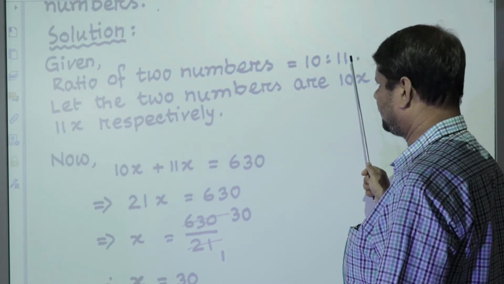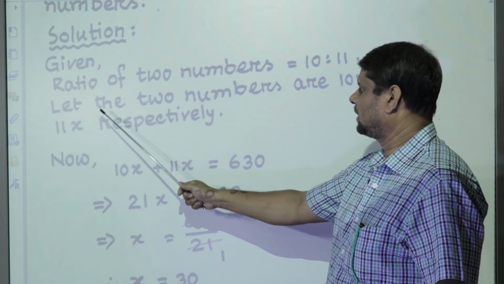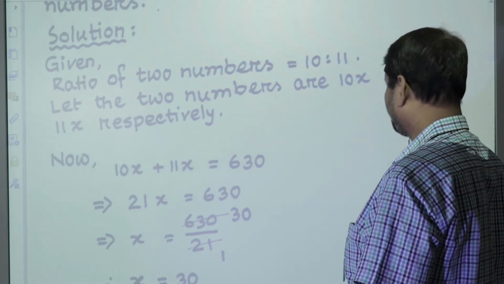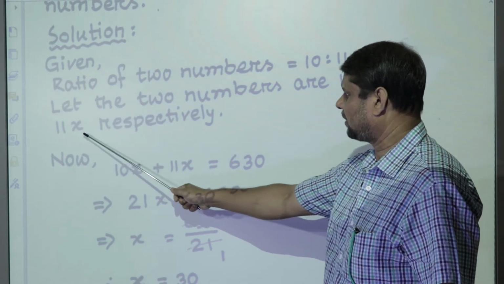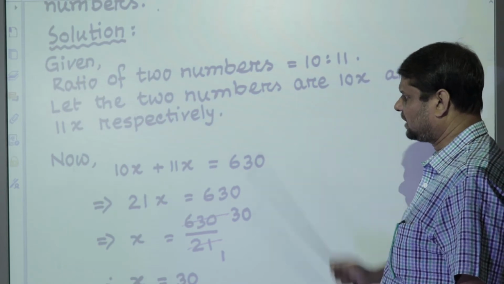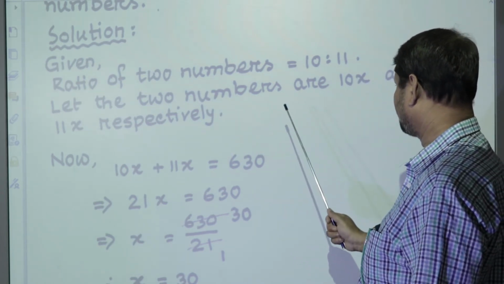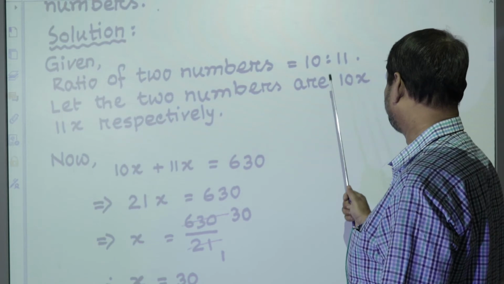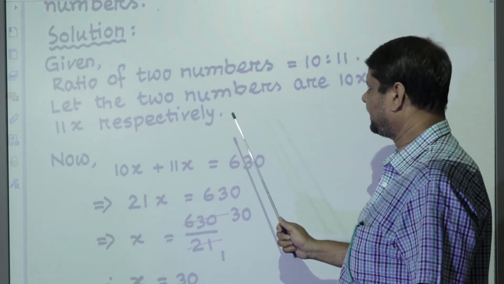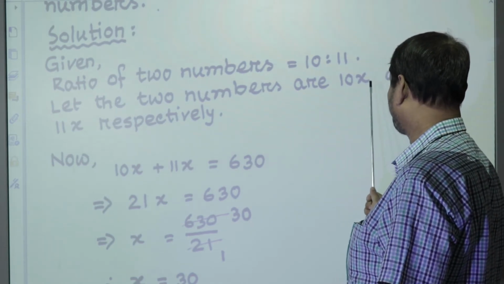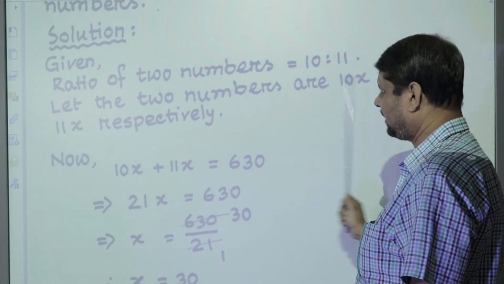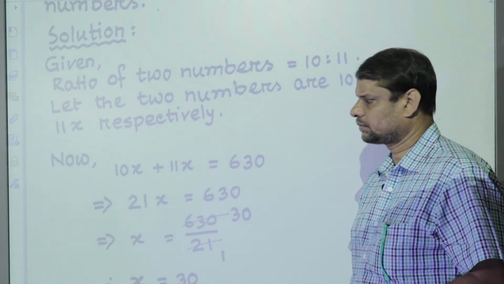With the reference of this ratio, we let the two numbers be 10 multiplying with common factor x and 11 multiplying with common factor x respectively. That is, if we get a ratio, from this ratio we can let the numbers be the ratios multiplied by a common factor. Here the common factor has been taken as unknown number x. So let the two numbers be 10x and 11x respectively.